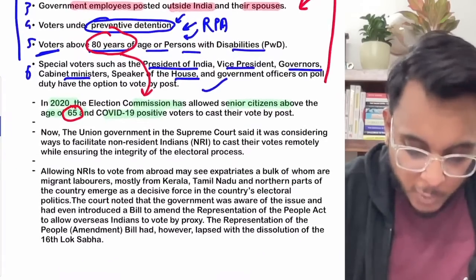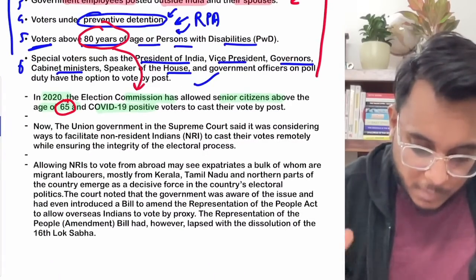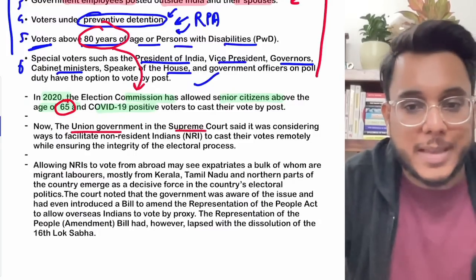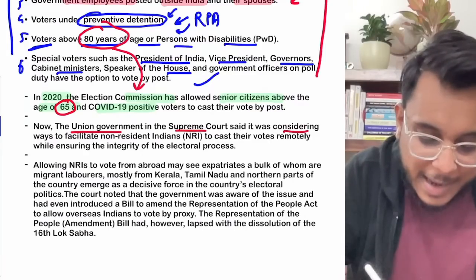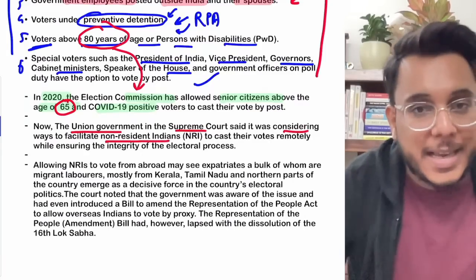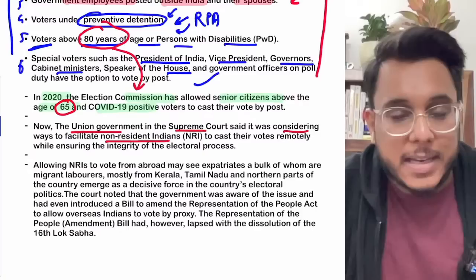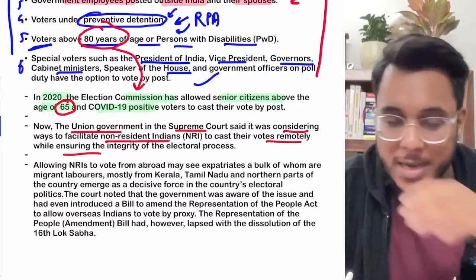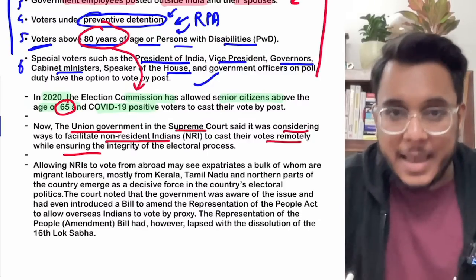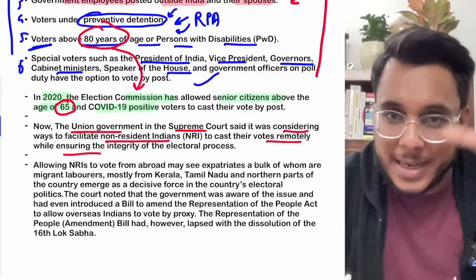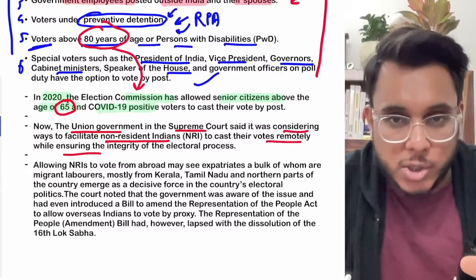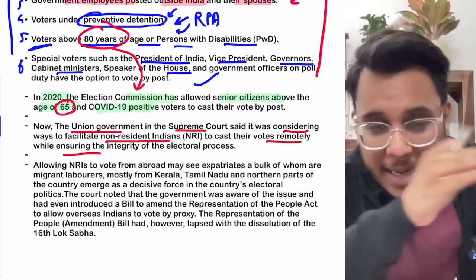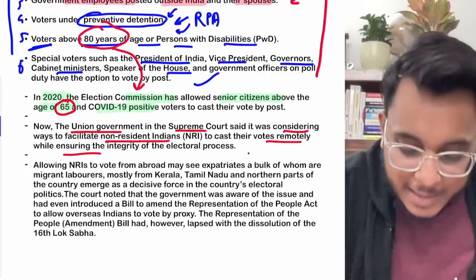Therefore, what is happening now is that the Union government has told the Supreme Court that it is considering how to facilitate NRIs, non-resident Indians living in other countries, to vote remotely. Guys, understand this particular thing. NRIs living in other countries have an option that they can visit the embassy or consulate and cast their vote there. But now the idea is how they can cast their vote remotely, directly, for example like the postal ballot.